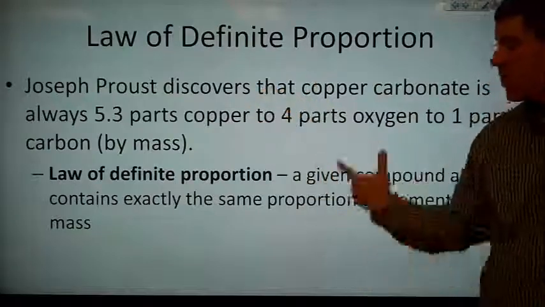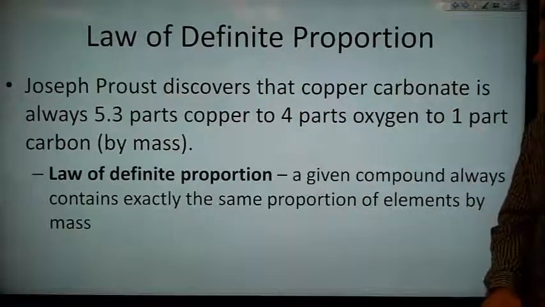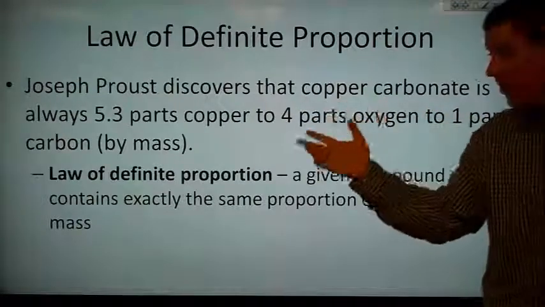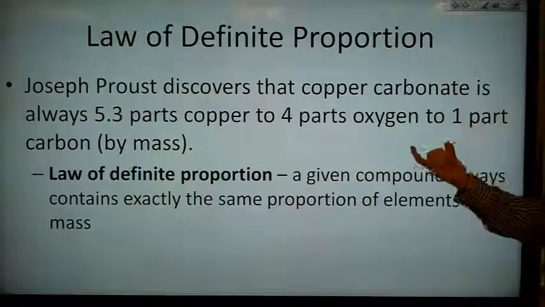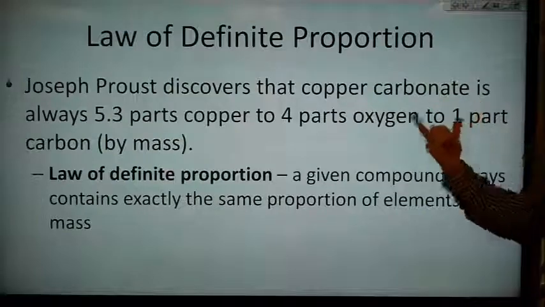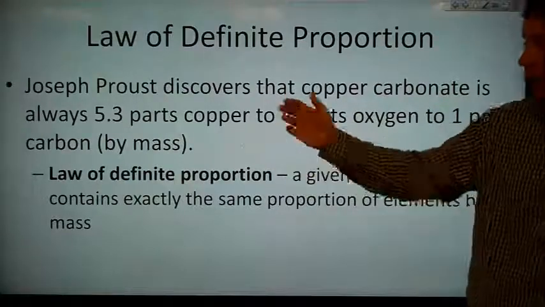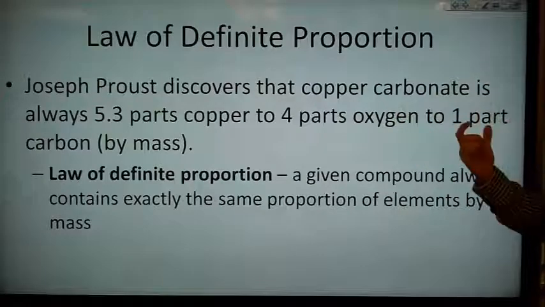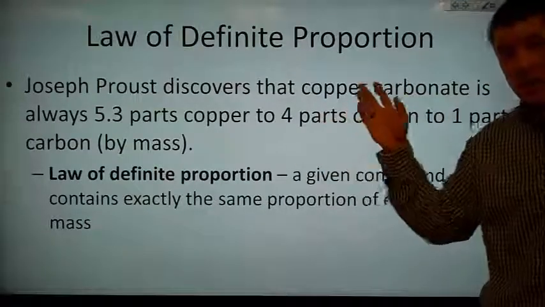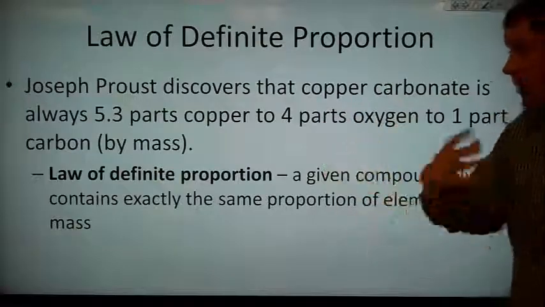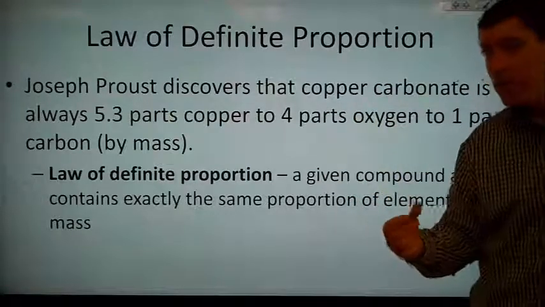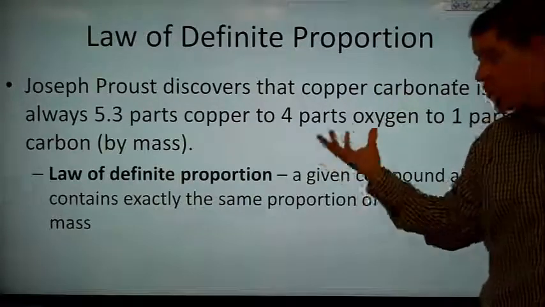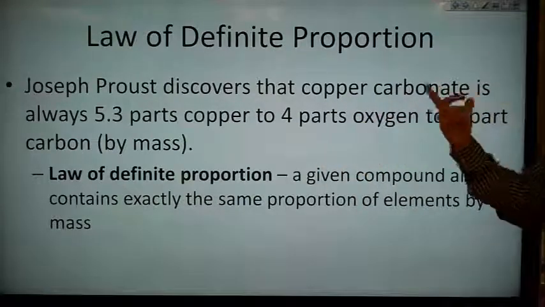So Joseph Proust comes along and he finds the law of definite proportion. He discovers that copper carbonate is always 5.3 parts of copper to 4 parts of oxygen to 1 part of carbon, by mass. So if he measured 5.3 grams of copper and 4 grams of oxygen and 1 gram of carbon, that made copper carbonate. If he added any extra, say, copper, well, it wouldn't react. You'd still have some copper left over.